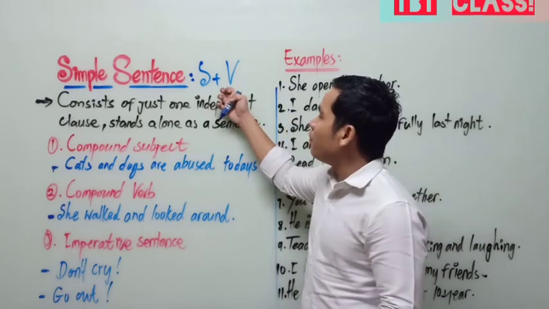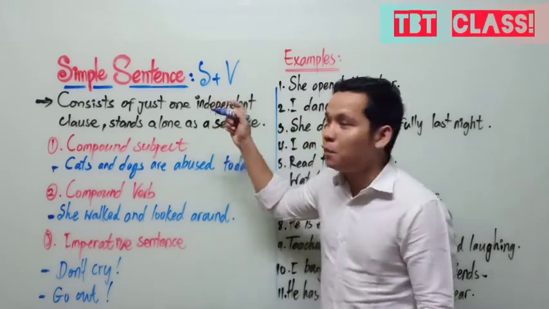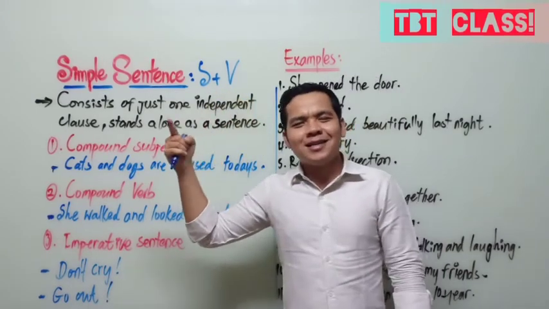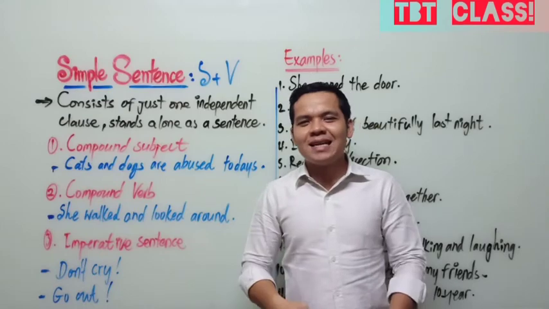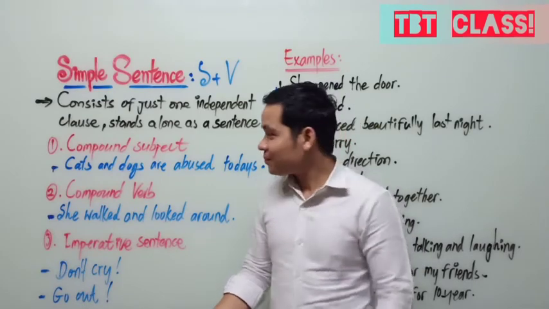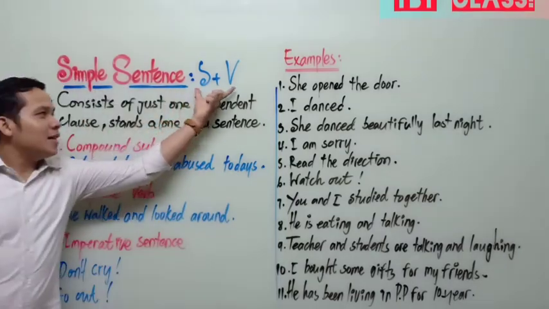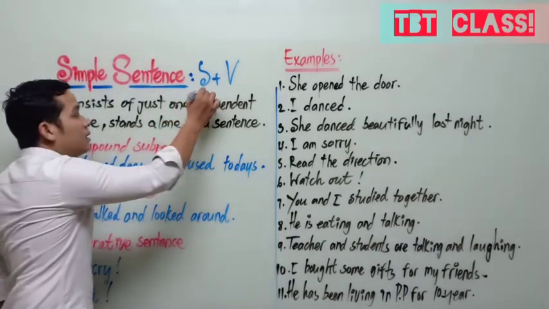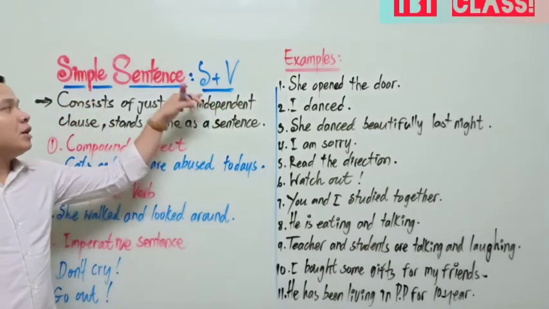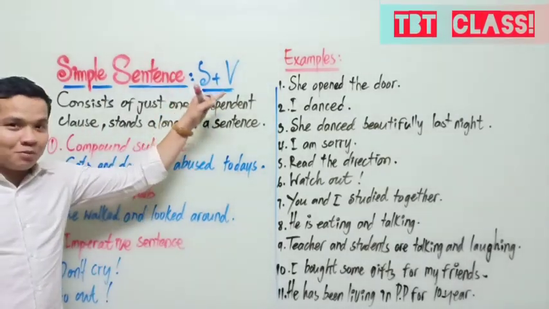But the basic form, when we talk about simple sentence, we refer to subject and verb. Just subject plus verb can be a simple sentence. You get it? You see the base form, the simple or basic form of simple sentence, we talk about subject and verb.